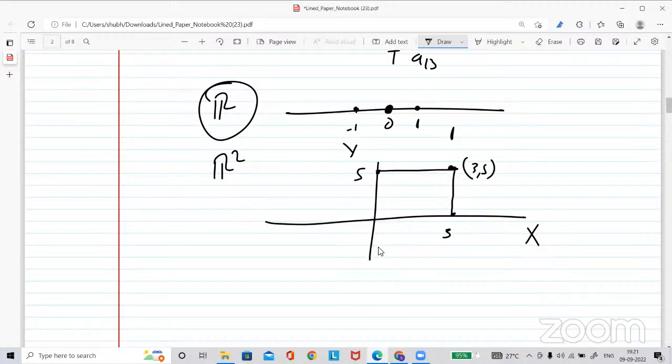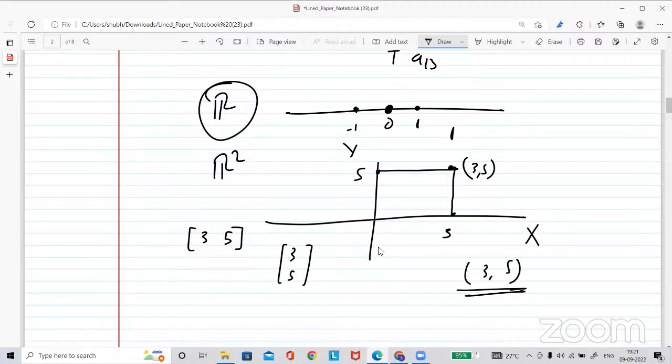This point you can call a vector, and you can write it as a row matrix, a column matrix, or in this fashion. So this is a single vector in R2. Here, suppose this is -2 and this is 2.